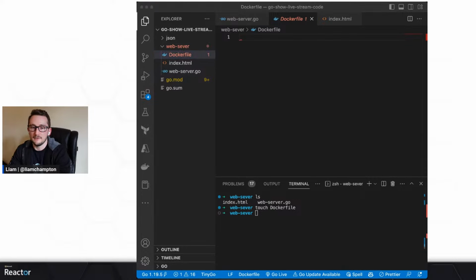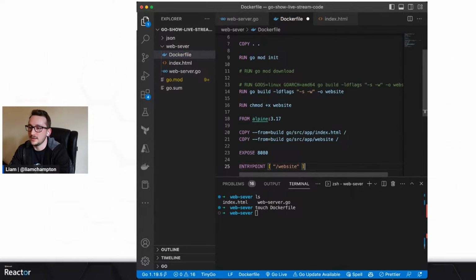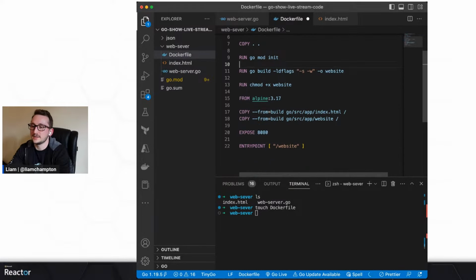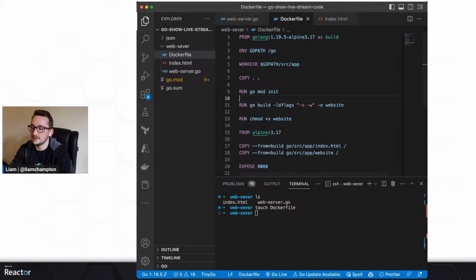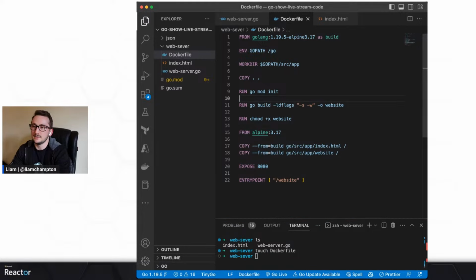Now I actually have a load of code, which I'm just going to drop into this one to make it quick and easy. And we can get rid of a couple of lines because they don't make any sense to this project. But essentially what this is doing is taking a base image of Golang 1.19, what I have running locally, and using it as a build image. So I'm using a multi-layered image, which I've explained before. I'm not going to go into too much detail, but it basically makes the image a lot smaller.